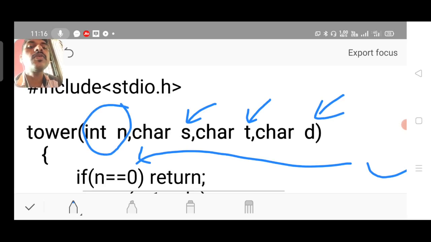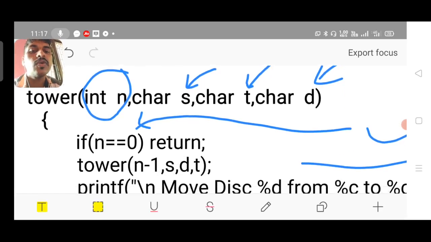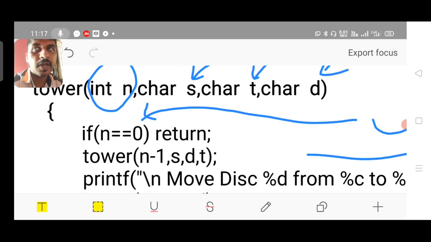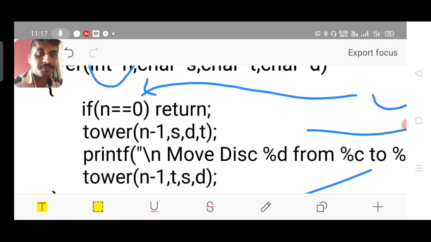Int n stands for the number of disks. First it checks whether the value of n is equal to 0. If n equal to 0, there is nothing to compute, there is no disk at all. If n equal to 1, then obviously in a single step it will be placed onto the destination, with no need of using the temporary location.